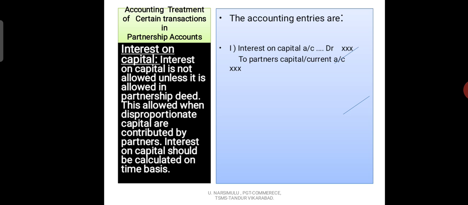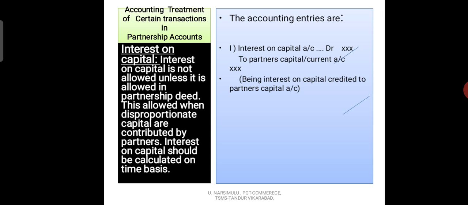It is the one entry. Here we can write a narration for this entry: being interest on capital credited to partner's capital account.